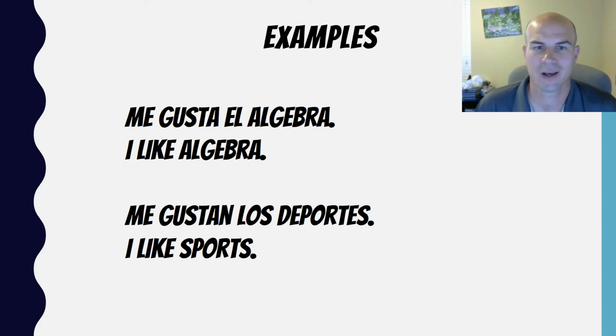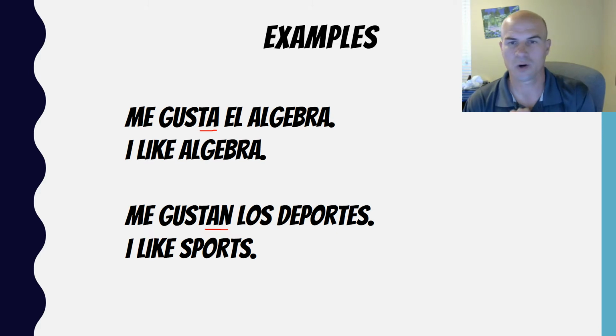So examples like saying, me gusta el álgebra. I like algebra. Or me gustan los deportes. And so what we have here is we see that in this top example, we have gusta. It ends in an A. But in the second one, it's gustan. It ends in an N. So basically, our verb, where normally we might have 5 forms of a verb, we really are down to about 2 when it comes to saying like. We're either going to use gusta or gustan.